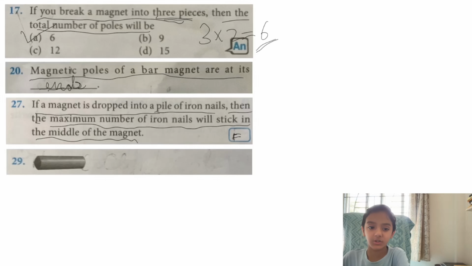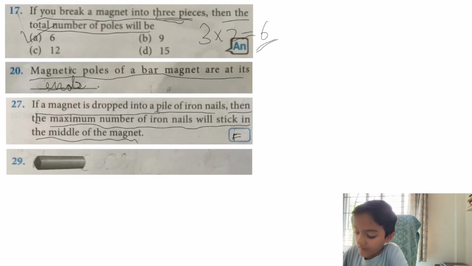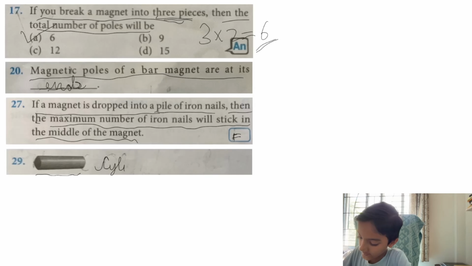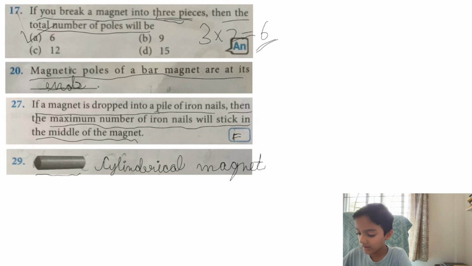Next, figure-based question. Here we have been given one magnet, and we have to identify the magnet and label its poles, that means north and south poles. First we'll identify the magnet. This magnet is a cylindrical magnet, because it looks like a cylinder, so we have named it a cylindrical magnet. Here, this is the north pole of the cylindrical magnet and this is the south pole of the cylindrical magnet. Next question.